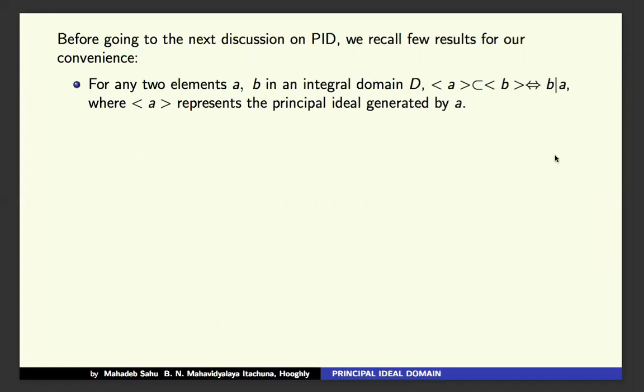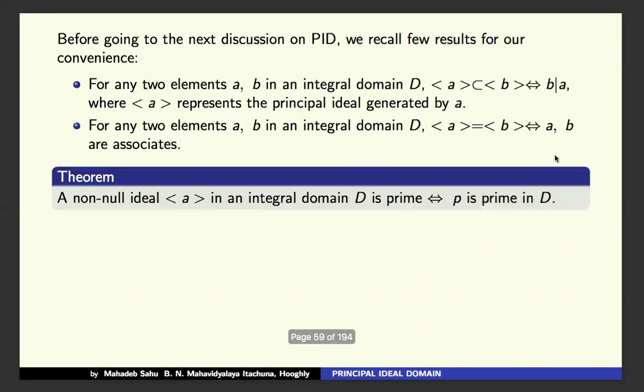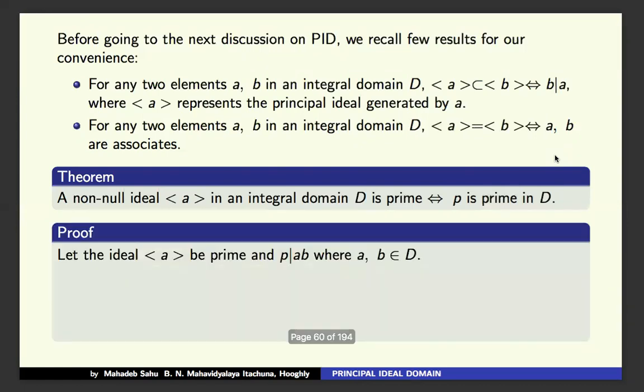For any two elements a, b in an integral domain D, the principal ideals (a) and (b) are the same if and only if a and b are associates. We have already discussed it.